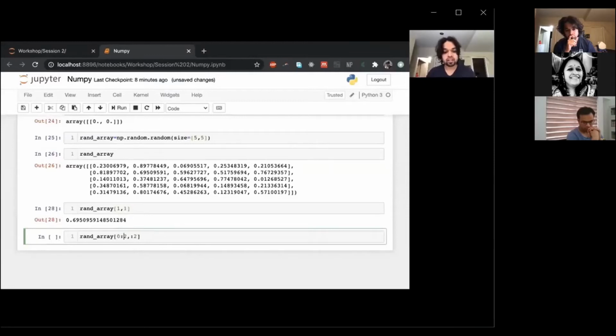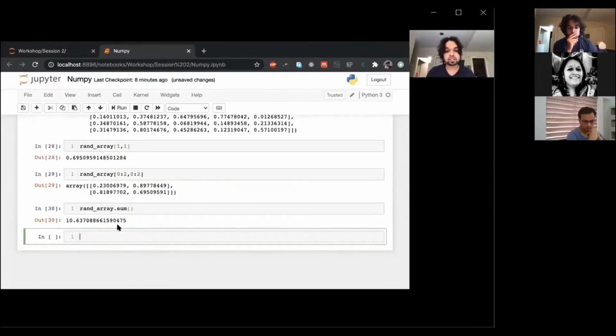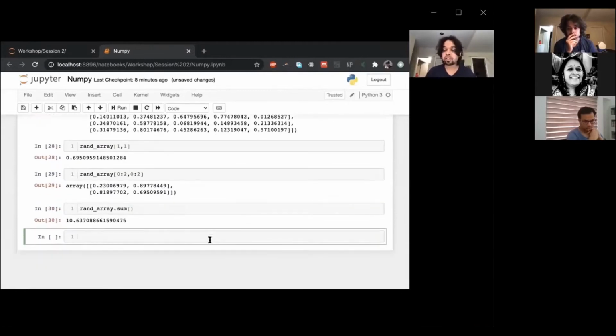So the first index goes from 0 to 2, and then the second index also goes from 0 to 2. And that's how you have it. The second index is not included. We wanted only the first 2, so that's why I wrote it like this. This is not too straightforward to see right now, but we can see it. So the sum would be the sum of all of these numbers, right?